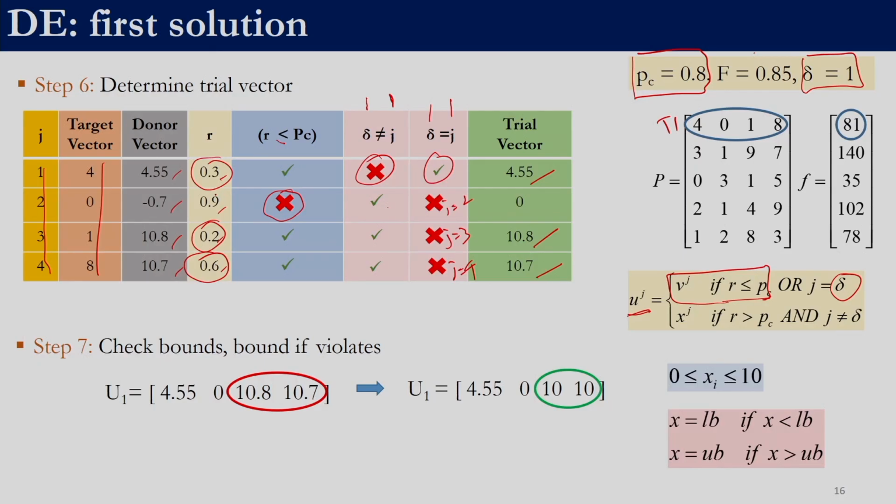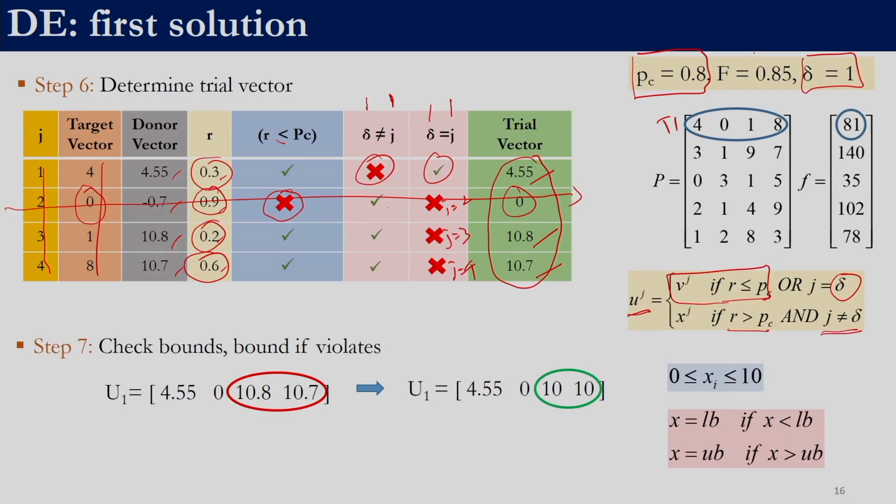For this case the value of r is 0.9. So, r is greater than PC, since PC is 0.8. In that case we will have to take the value from the target vector 0, and it also satisfies the condition that j is not equal to delta: j is equal to 2 for this row and delta was 1. So, this is how we generate the trial vector.